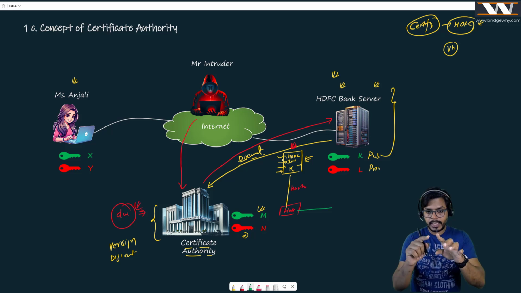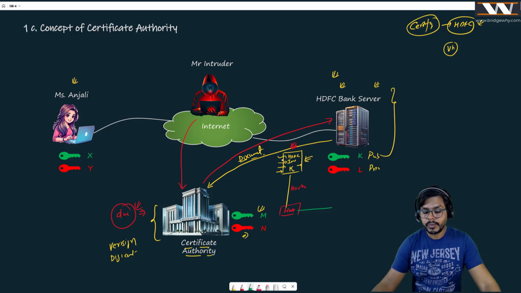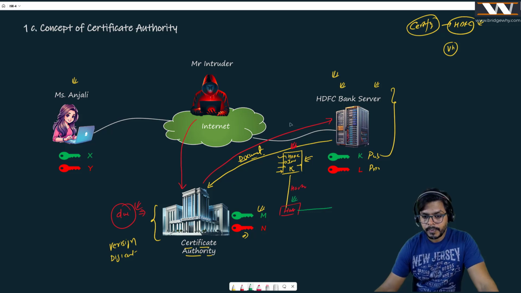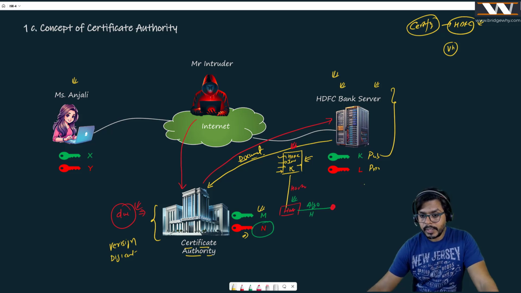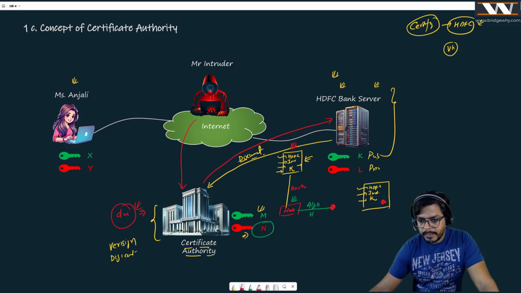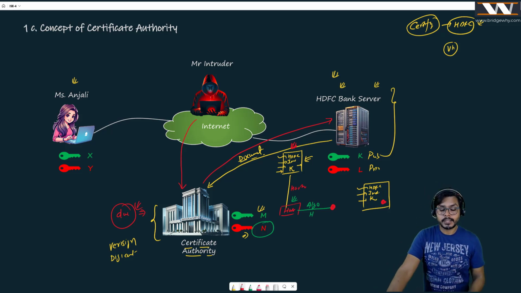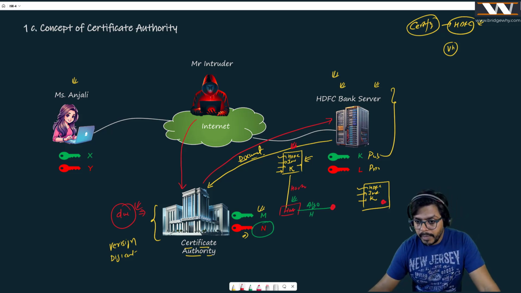if it signs, if it encrypts the complete document, as we discussed in the previous board. It is going to just encrypt the hash value with an algorithm and its private key, to generate the digital signature, which is maybe this red dot. Really interesting. And what it is going to do is get that information that yes, your name is HDFC Bank, right? You work in India. Here is your public key, which is K. And now I am attaching this little signature. I prove, because I have done the due diligence, that you are HDFC Bank. I have seen your documents. You are good. And that is why I am doing my signature here.